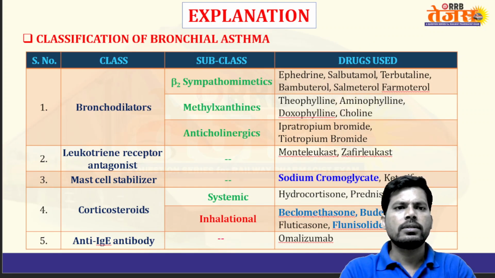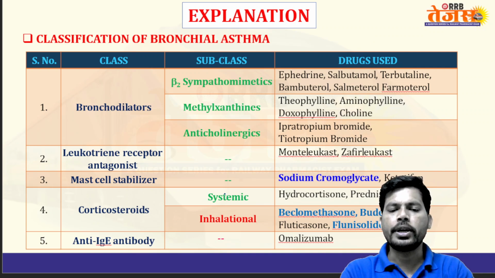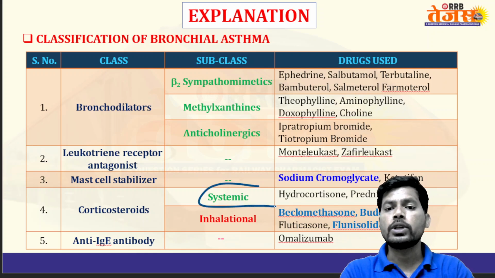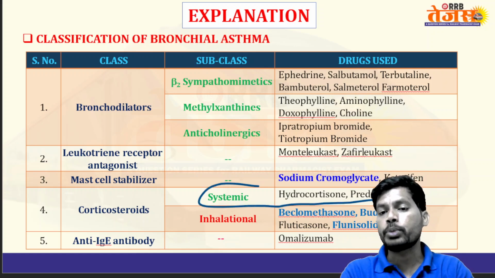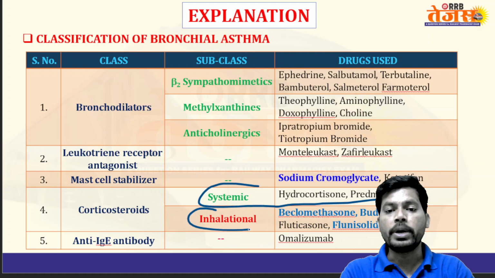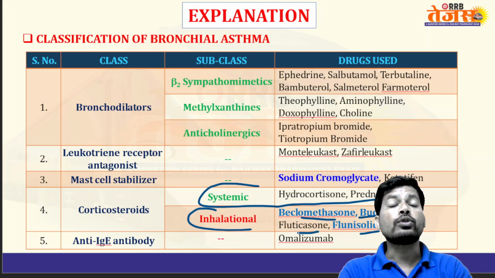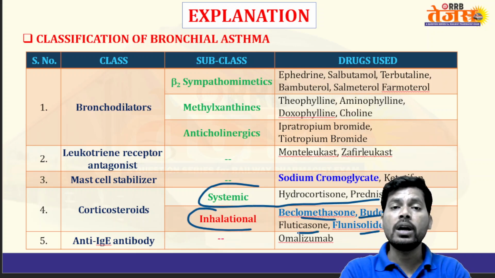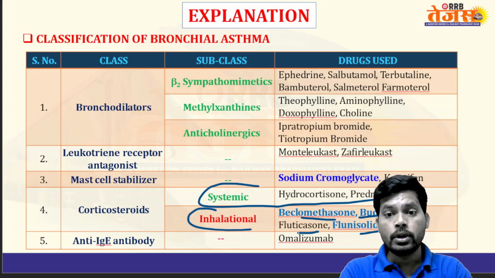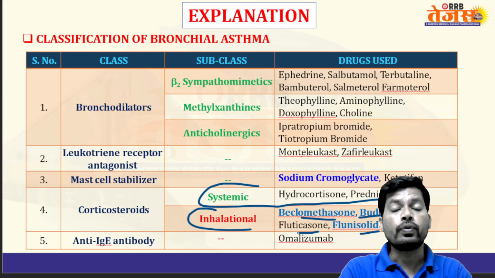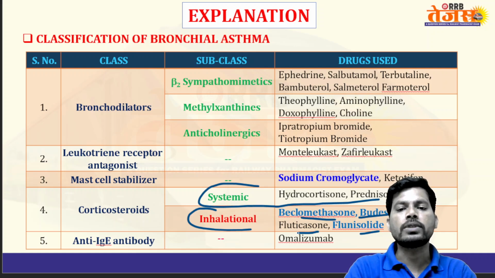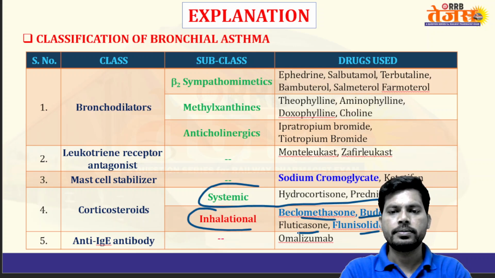Again, the same classification, but the question is different. So where are the steroids? Systemic steroids go into the blood by injection: hydrocortisone, prednisolone. Inhalational ones go through the nasal route: beclomethasone, budesonide, flunisolide, fluticasone. Hydrocortisone and prednisolone go directly into the blood, systemic. But inhalational ones are beclomethasone, budesonide, fluticasone, and flunisolide. These are semi-synthetic derivatives of corticosteroids.